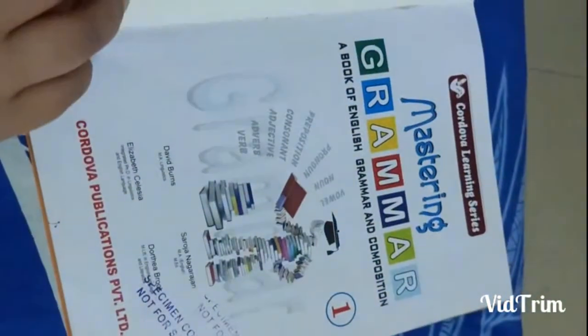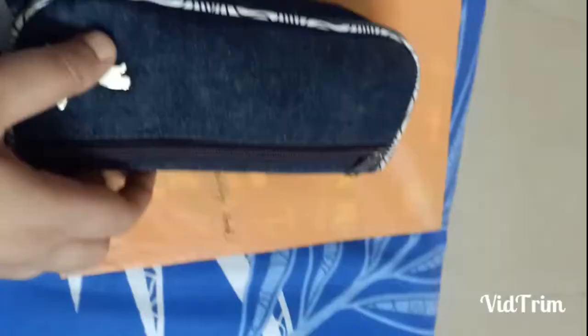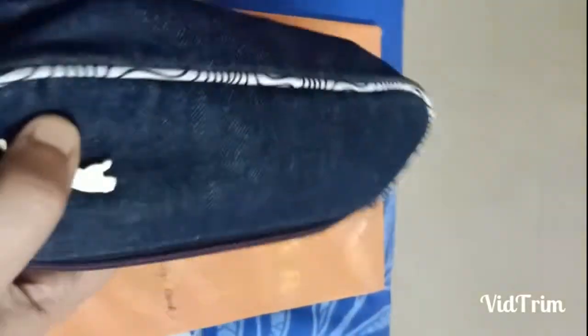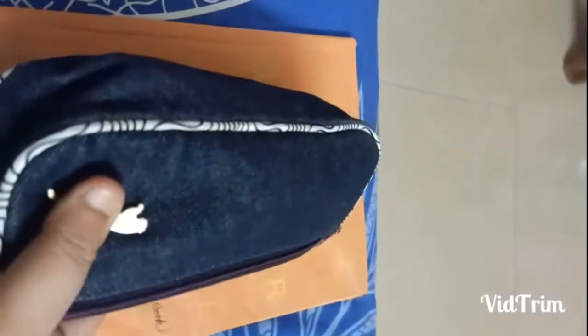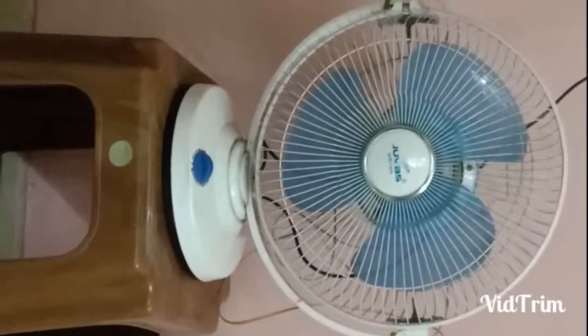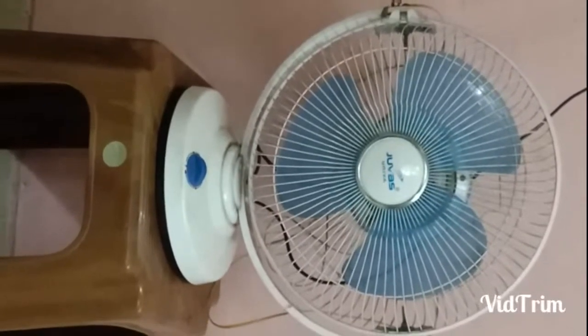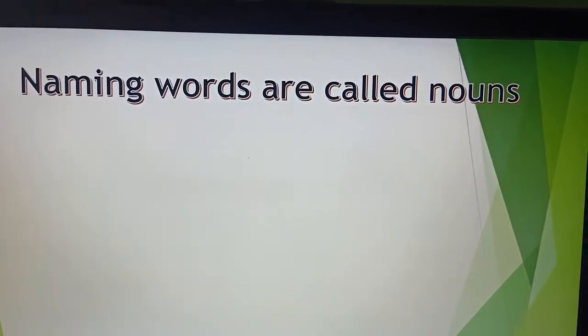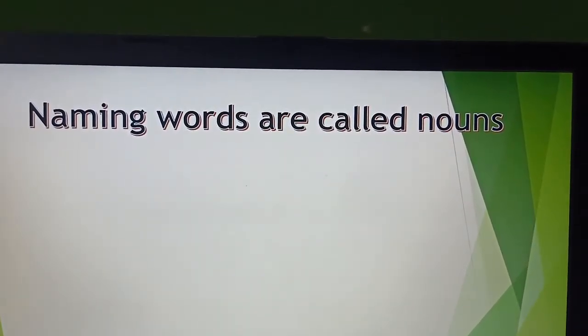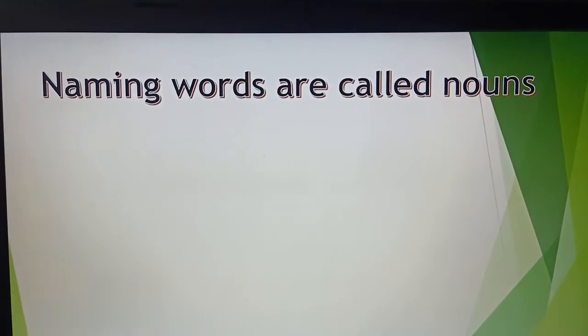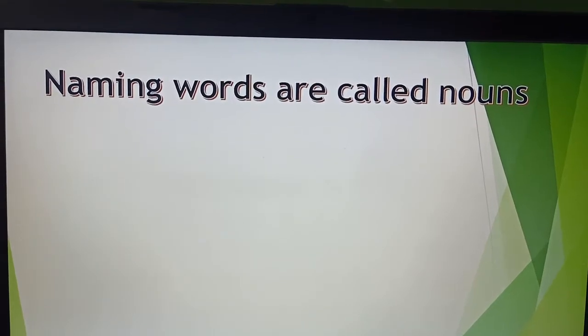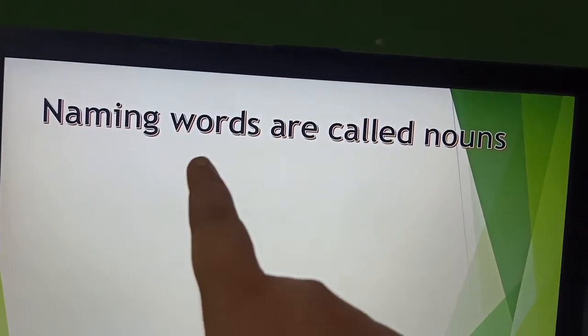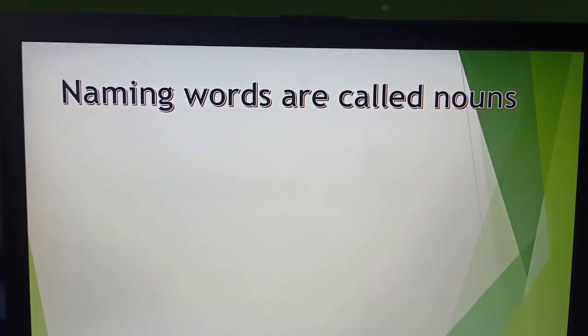Can you say what is this? This is your English language book. Yes. What is this? This is a pencil box. What is this? This is a fan. With all the above mentioned examples, it is very clear that everything has a definite name. Naming words are called nouns.